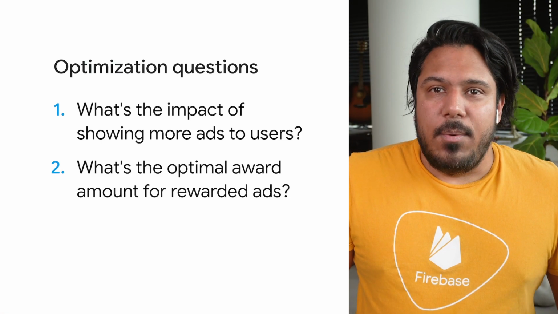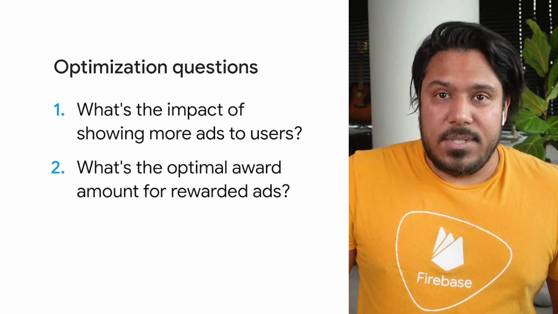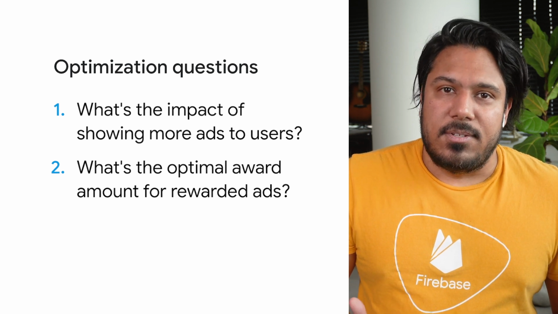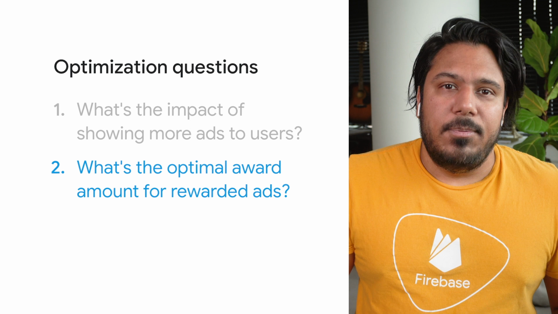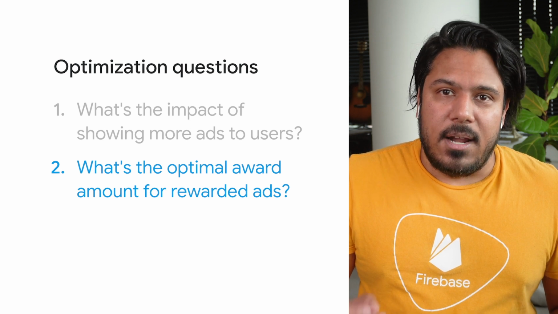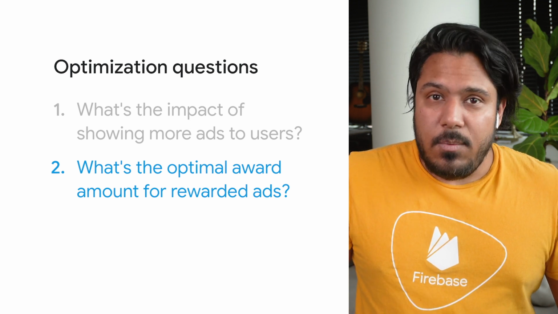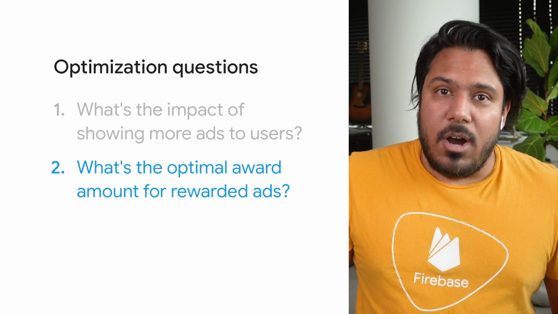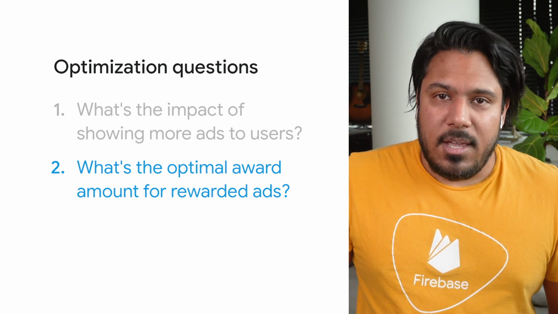That wraps it up for how we can solve our first question, but we've still got our second question left to solve, and that is, what is the optimal number of gems to give away in our rewarded ads? Hopefully, we can increase ad revenue without compromising our other revenue stream, in-app purchases. Well, Sumit, the good news is that since we've already built out a testing framework using Firebase, the setup to answer this question is quite a bit easier to implement.